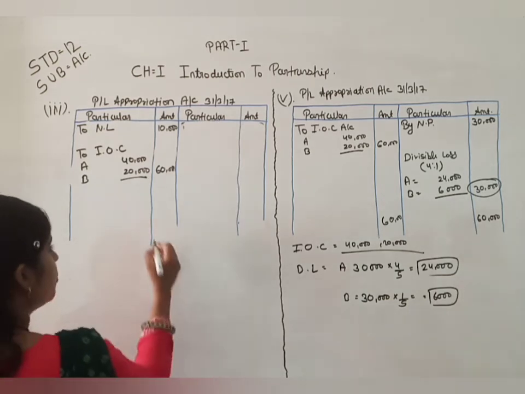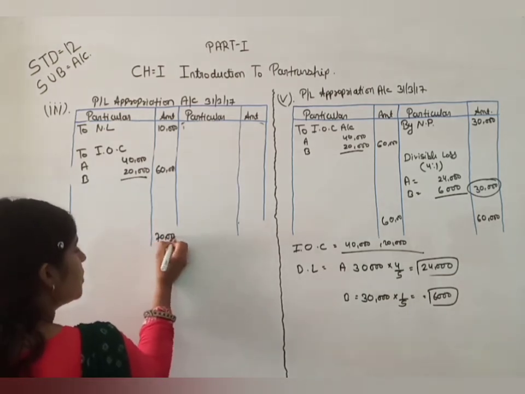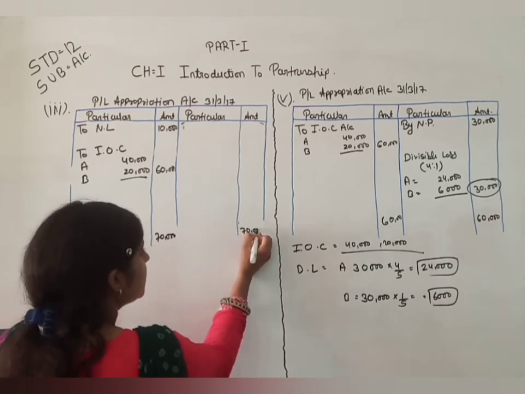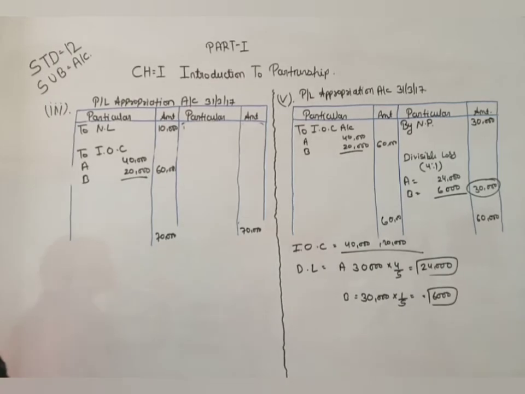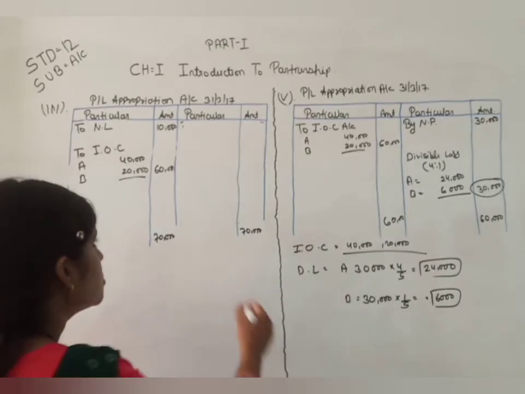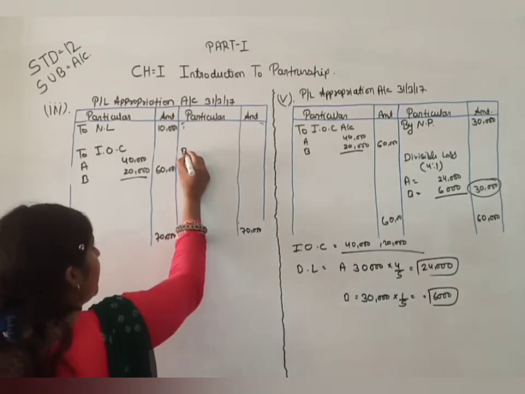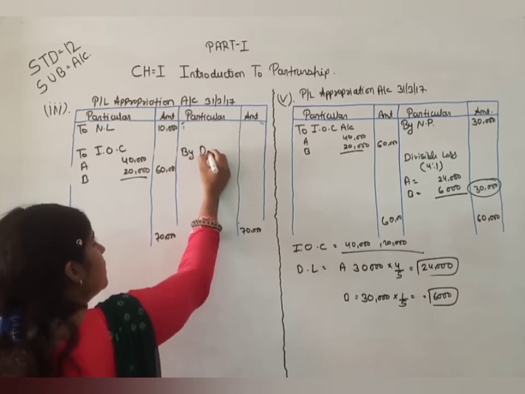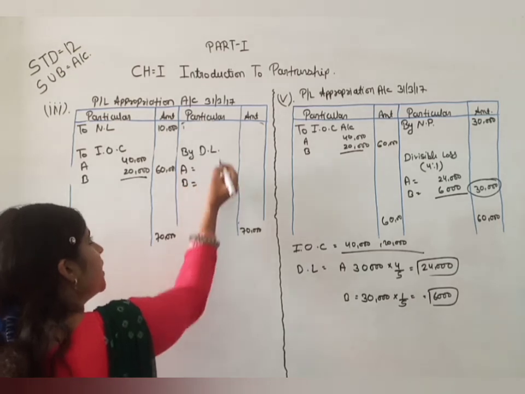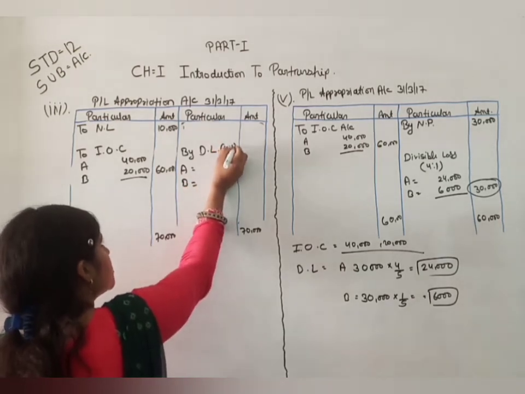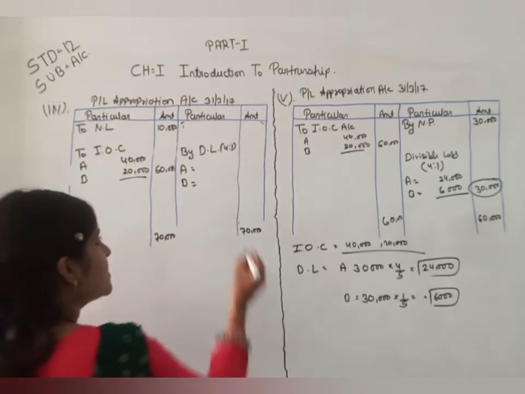So here the total is 70,000. So this 70,000 is the total loss for the firm and it is borne by the partners. So by divisible loss A and B distributed among them, the ratio is 4:1.